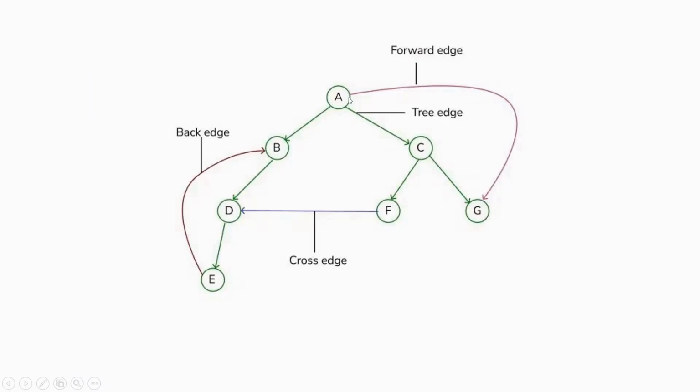For example, if we visit A to B, B to D, and D to E, and we want to go directly to A and C, we directly backtrack to the parent node B, and then directly to A. Forward means that if we have already completed C, D, and F, and want to move to G, we can directly use a forward edge to G. A cross edge is between two nodes; if it forms a cross edge, it will form a loop here.